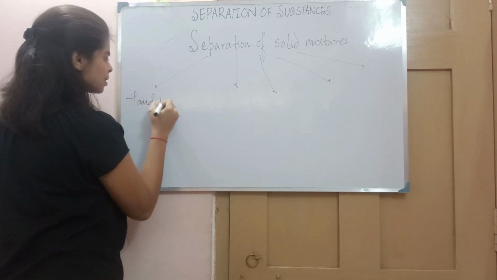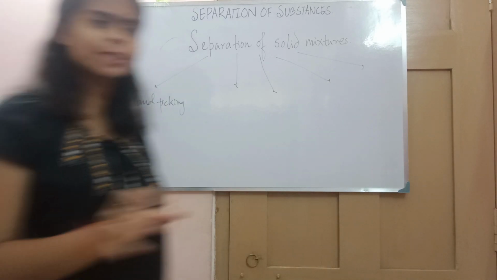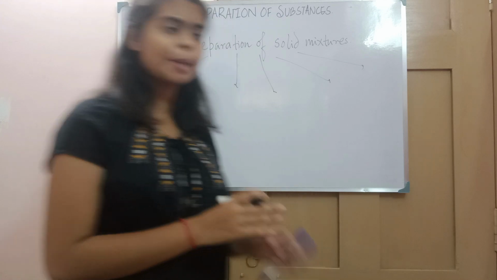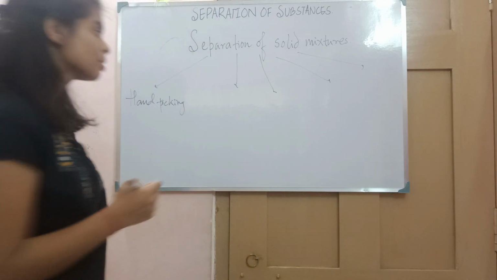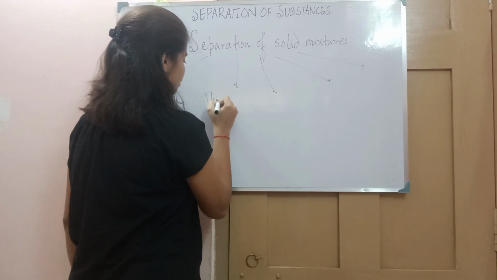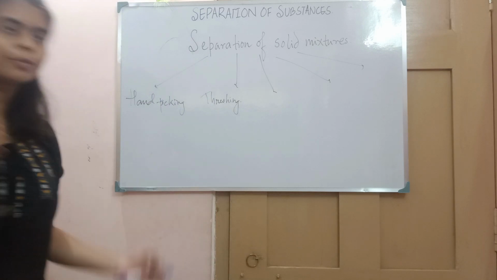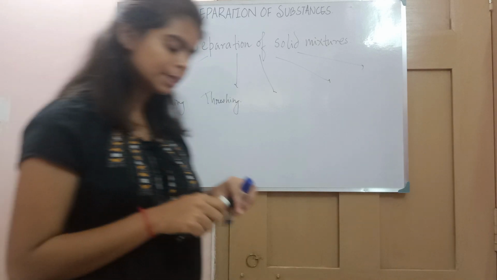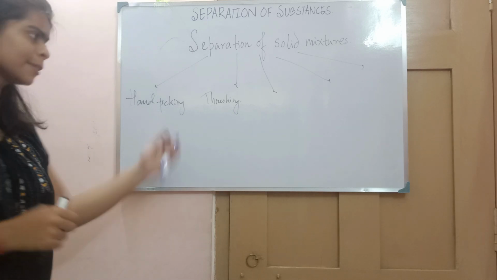Hand picking means that with the help of a hand you are separating the components of the mixture. Another is threshing. It is generally done by farmers to separate the grains or grain seeds from the stalk. We will discuss it.